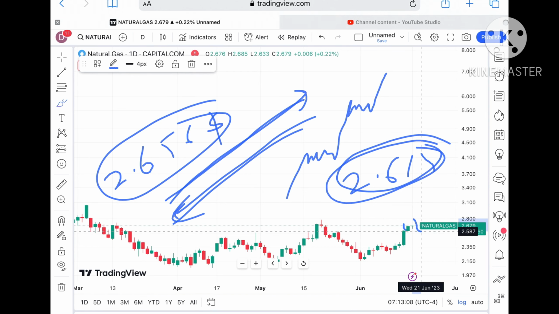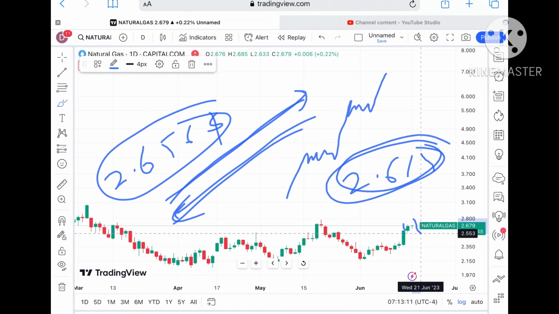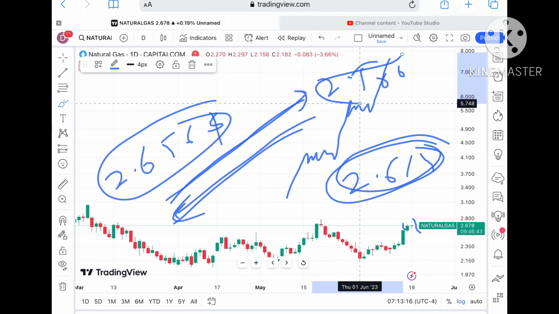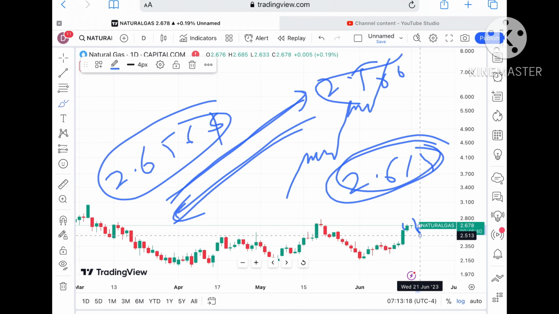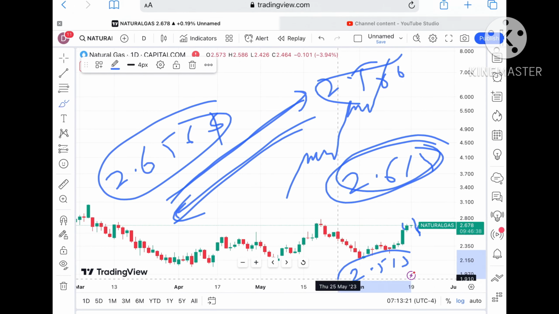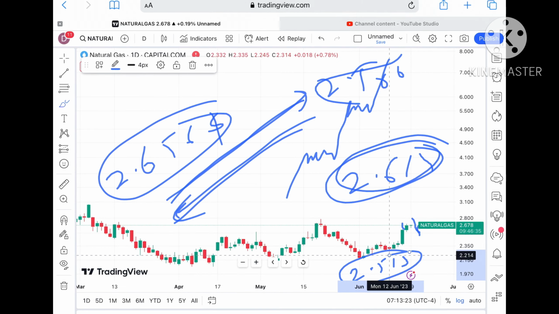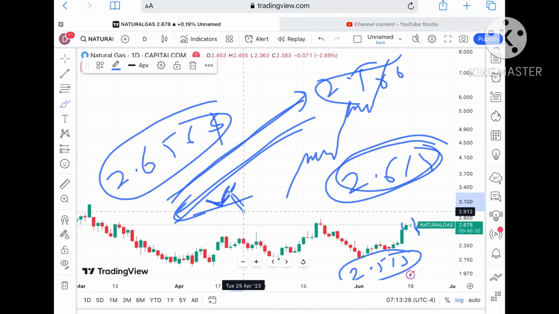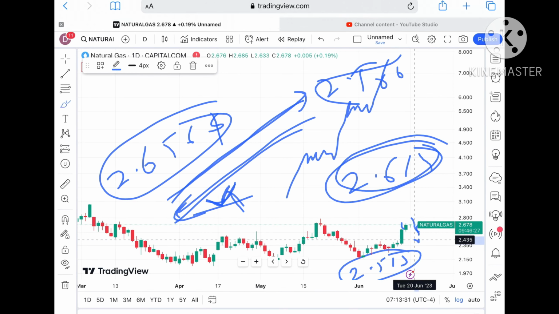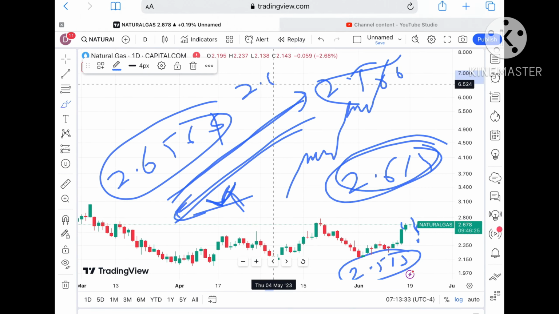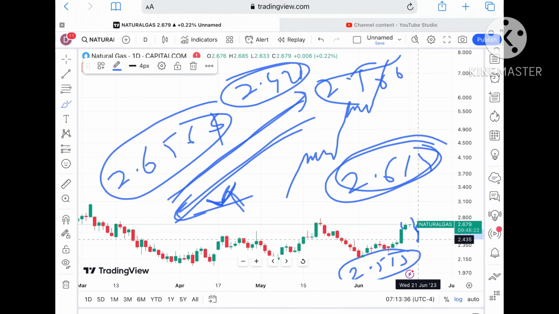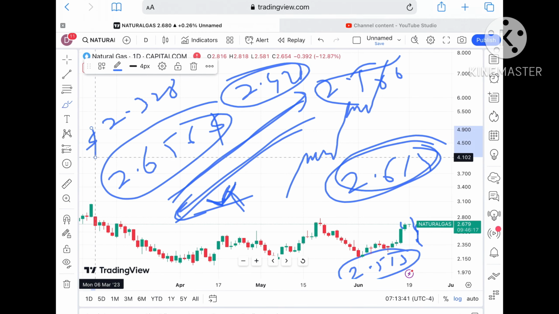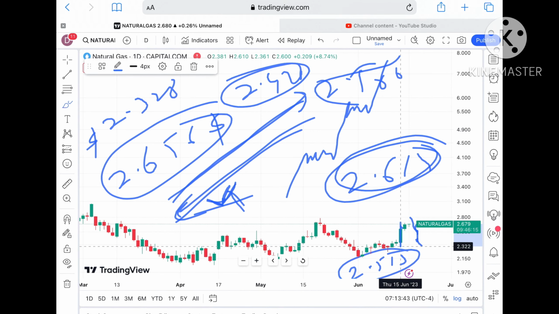Once it falls below that level, the chances of touching around 2.560 are there, and if it goes further down, it can touch a level of 2.513. These are the supports you have to understand, because once the price sustains this support, we can see a bounce back. But if it moves below this level, it can go further low and touch around $2.428, and if it falls below that, it can touch around 2.328, and then further low towards around